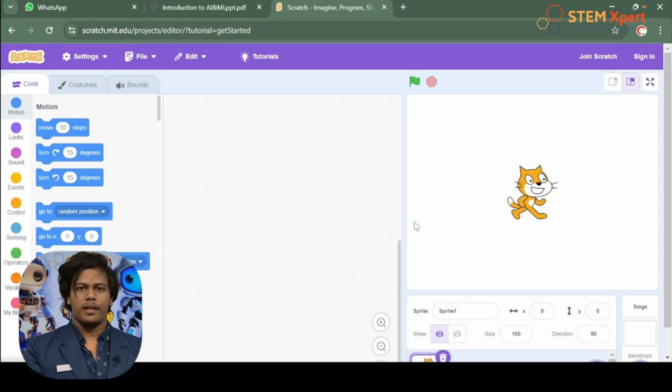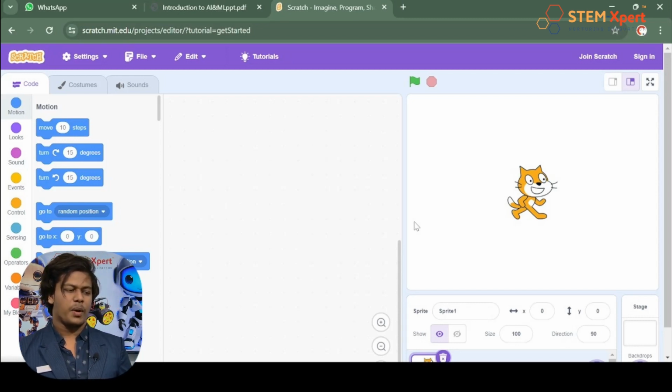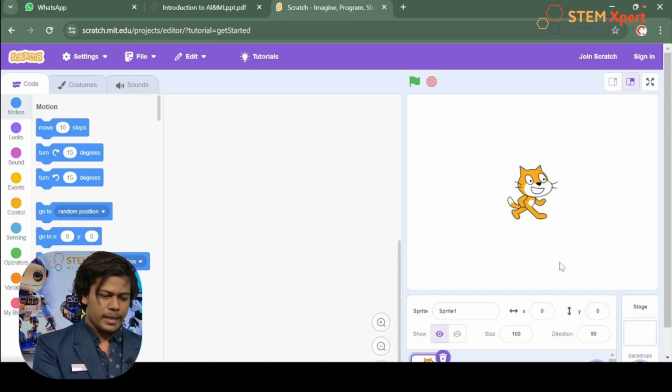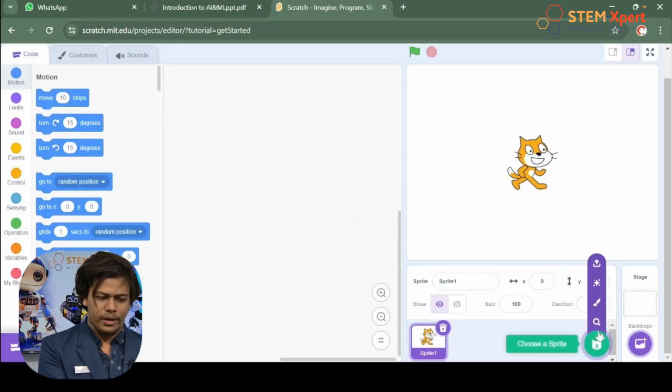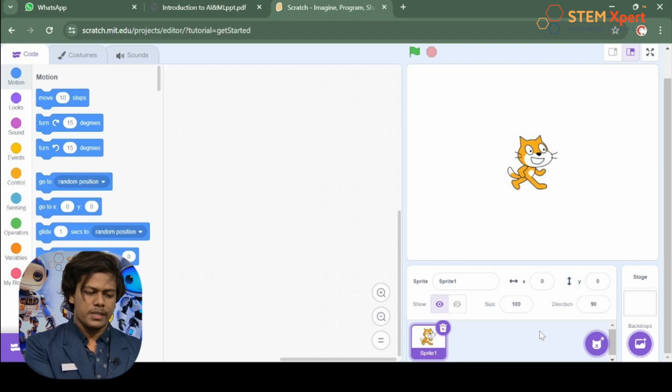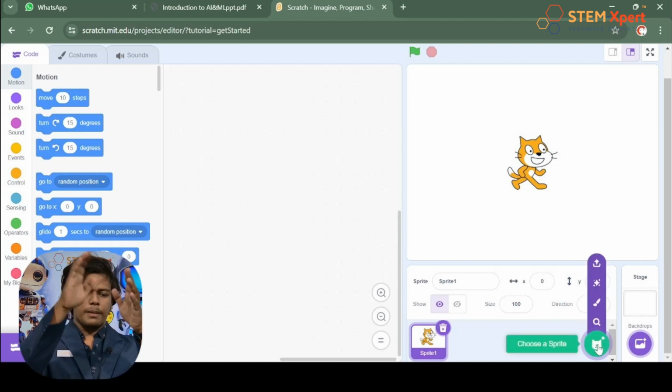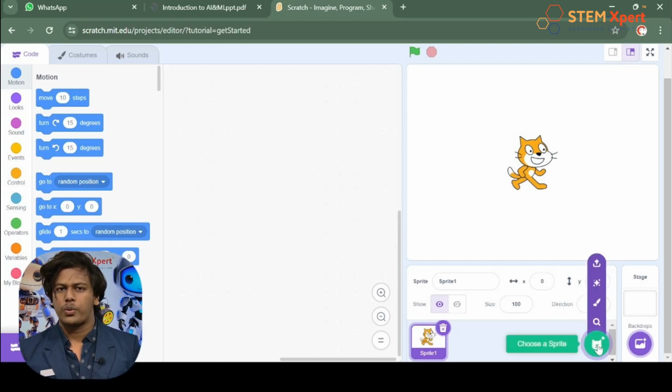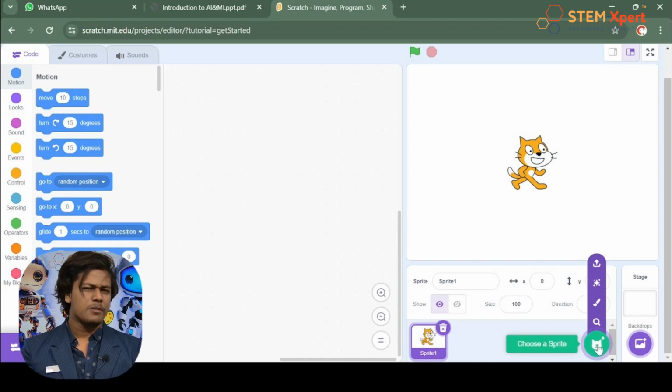You can see, right? Well, now some of you may be thinking, is it possible to add any other sprite? Actually, yes, it's easily possible. I'm gonna show you that. So everyone has to follow. Here, just below there, you can see a cat, right? Whenever you place your mouse cursor over here, something pops up where you can see 4 options to add a new sprite. What does that mean, sprite? Yeah, character, good. So here we have 4 options to add a new character.